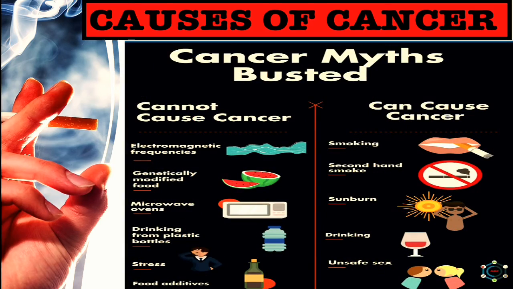Now there are some cancer myths busted. So, what cannot cause cancer and what can cause cancer? What cannot cause cancer are electromagnetic frequencies, genetically modified food, microwave ovens, drinking from plastic bottles, stress and food additives. While what can cause cancer is smoking, second-hand smoke, sunburn, drinking, unsafe sex. So, these are the cancer myths.